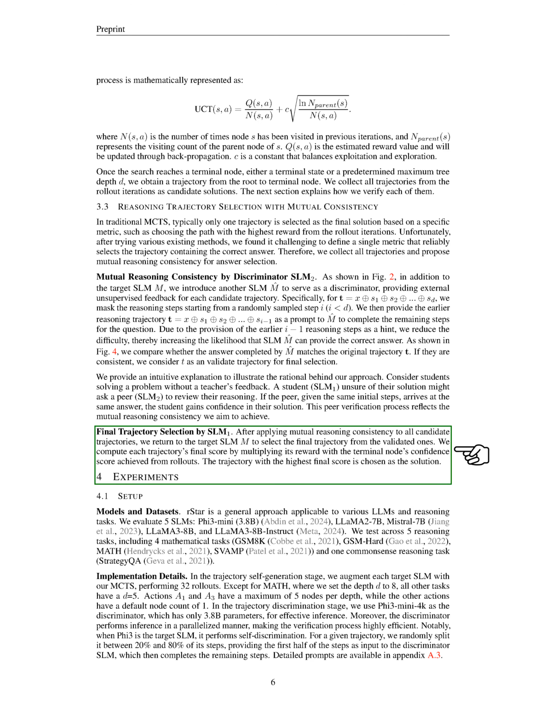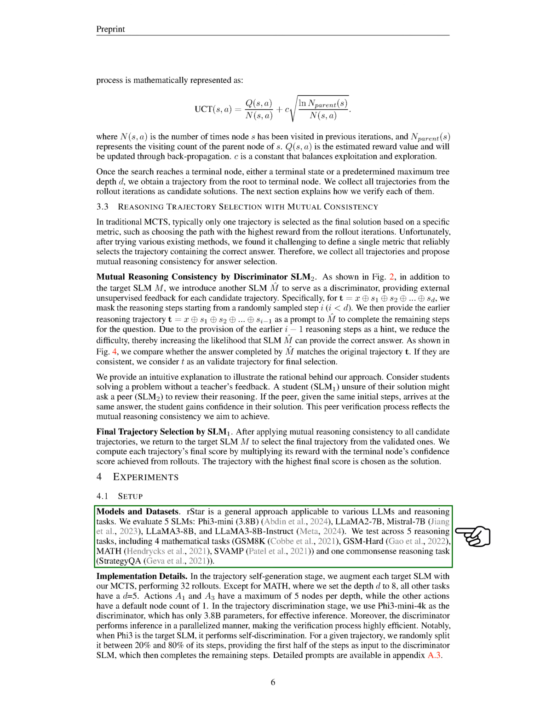After applying this consistency check to all candidate trajectories, we return to our target model to select the final trajectory from those validated. We calculate each trajectory's final score by multiplying its reward with the confidence score from the rollouts. The trajectory with the highest score is chosen as the solution. We also describe our setup, which includes various models and datasets.